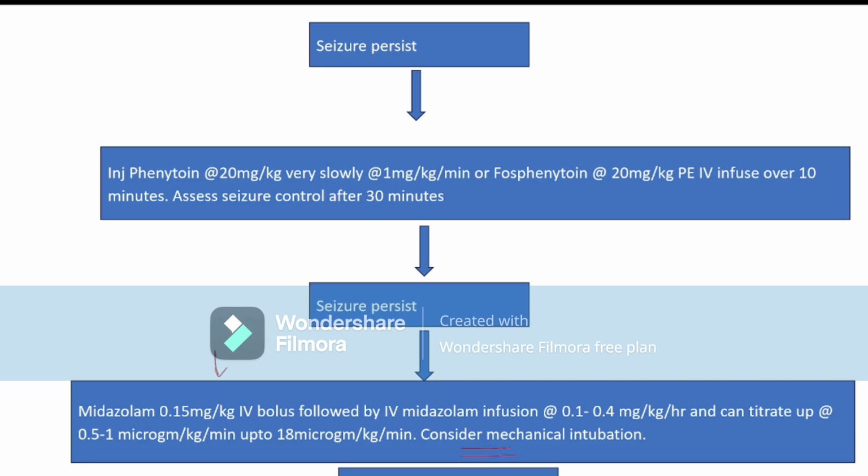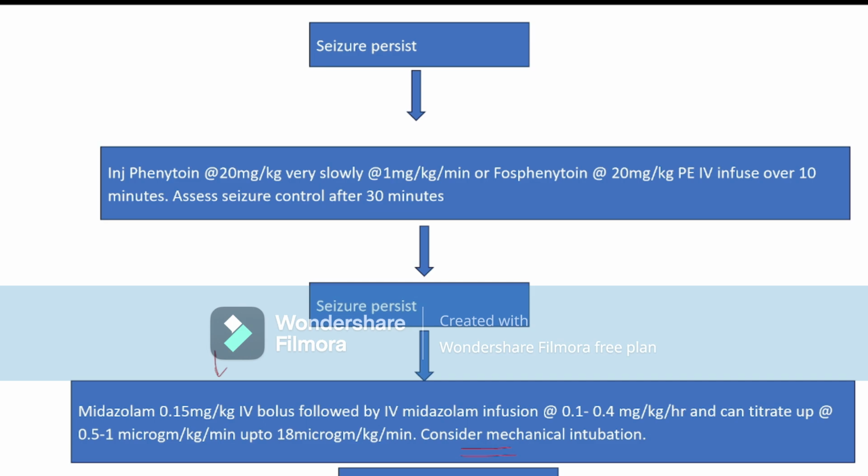So first we have to give the phenobarbital first dose, 20 mg per kg. If the seizure has not subsided, then 10 mg per kg. If the seizure has not subsided, then give again 10 mg per kg. So up to 40 mg per kg. That means two 10 mg per kg doses.